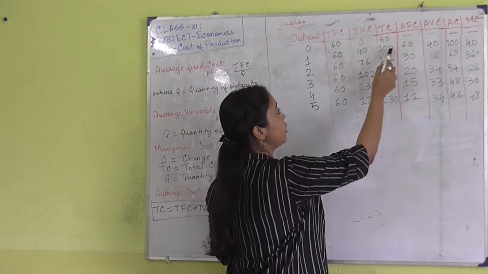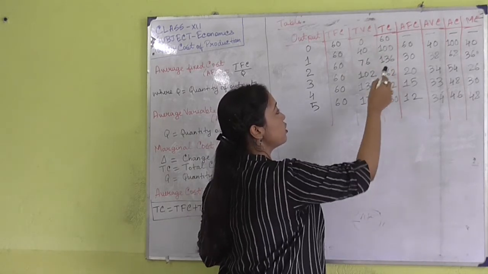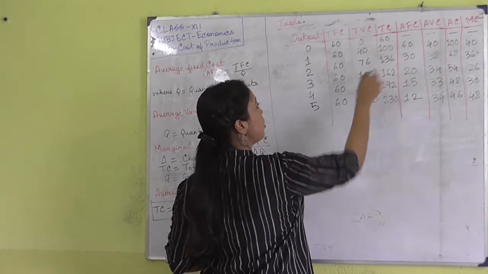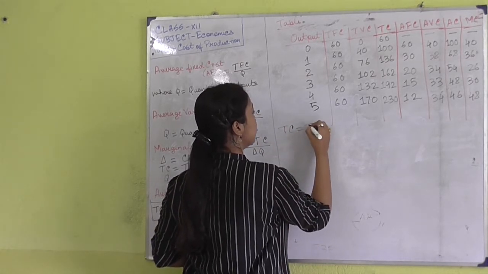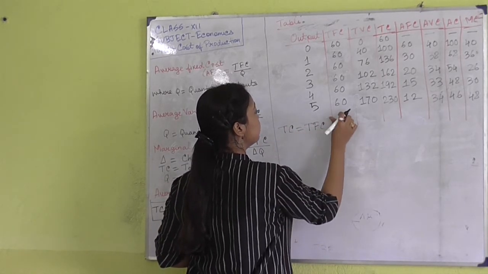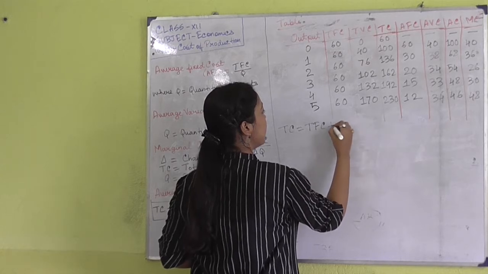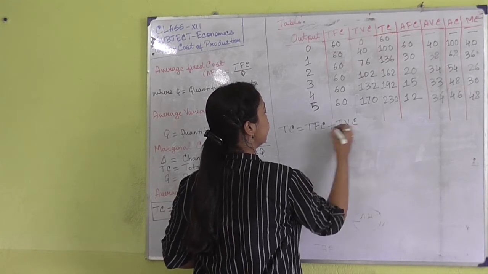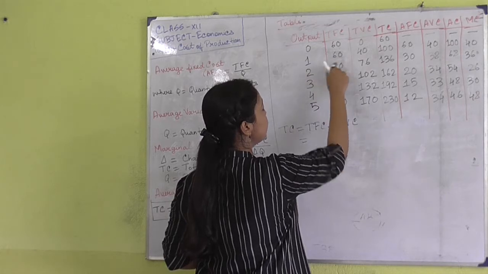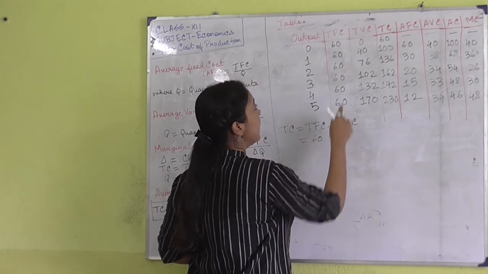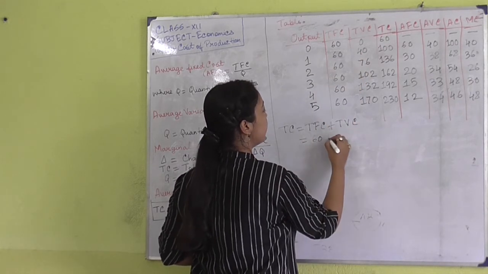And you can see that the total cost is also given. Now how do we get this total cost? Total cost is equal to TFC plus TVC. So here you can see that when the output is 1, the TFC is 60 and TVC is 40.